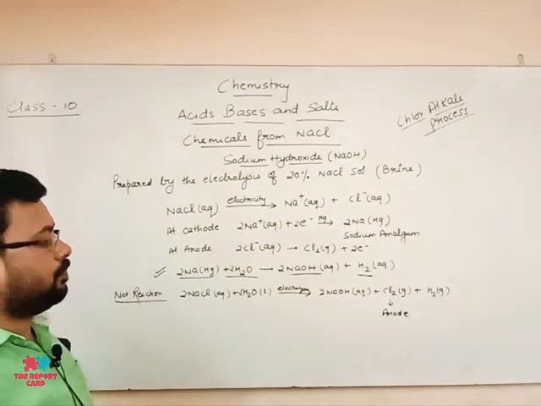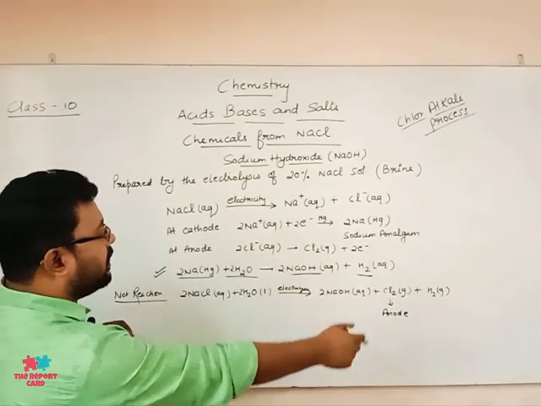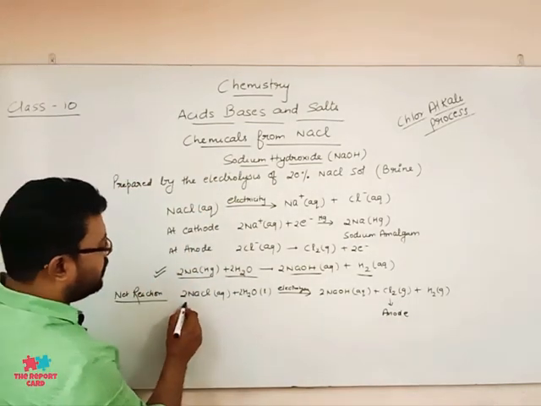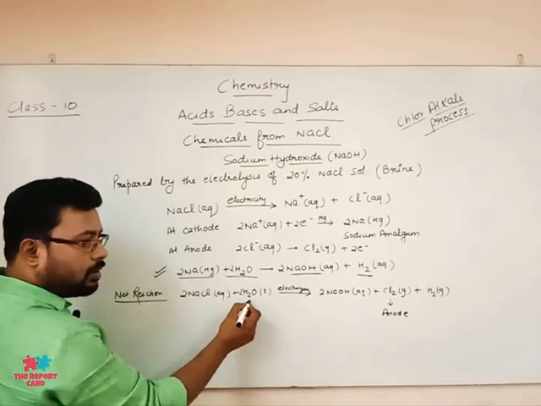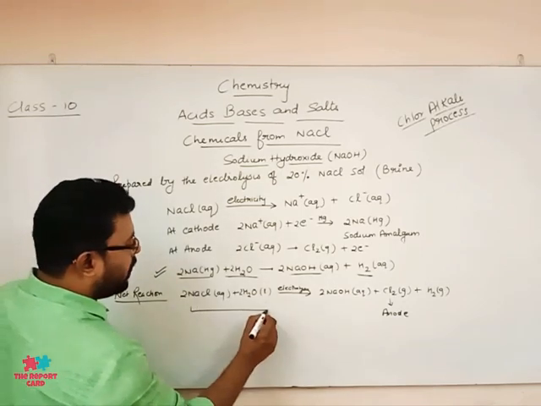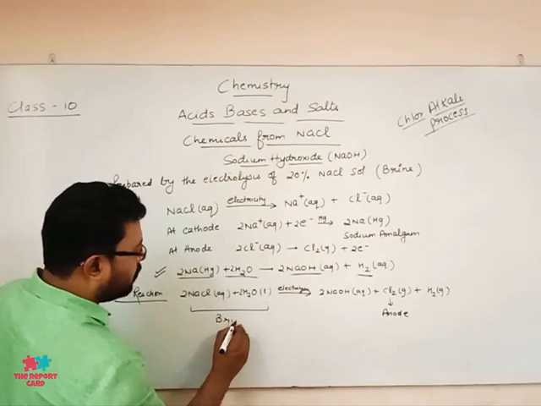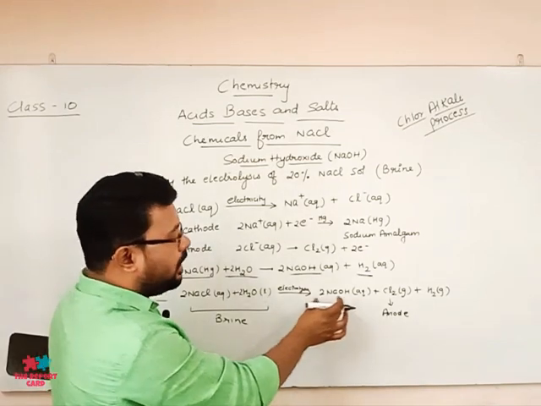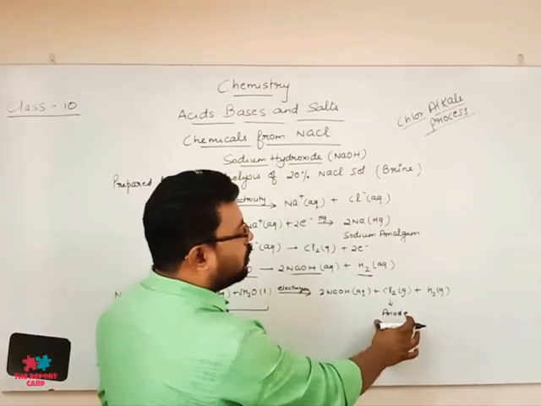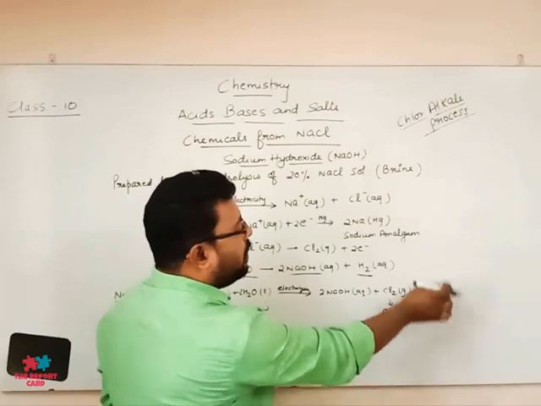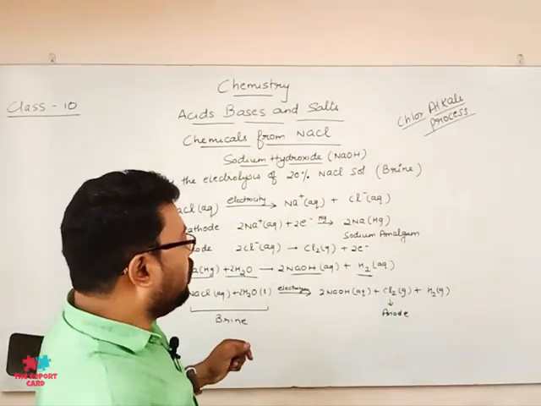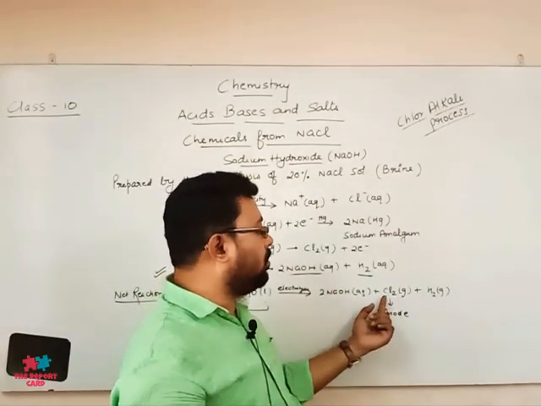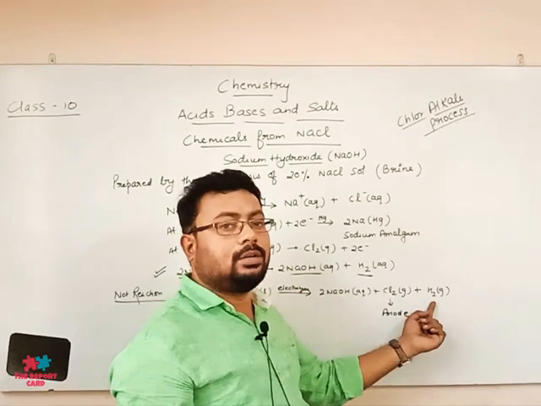If you look at the net reaction, you can sum up everything and write it like this: NaCl plus water, this is the brine, undergoes electrolysis, and NaOH is formed, then chlorine gas is released at the anode and hydrogen is released. NaOH is the product formed, and there are two byproducts, one is chlorine and one is hydrogen.